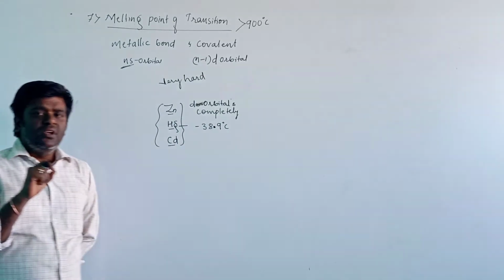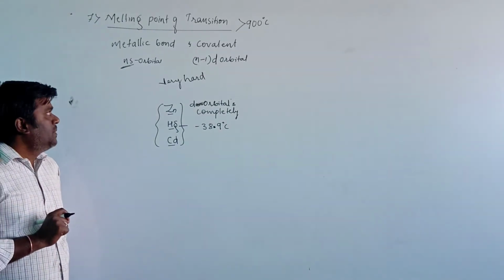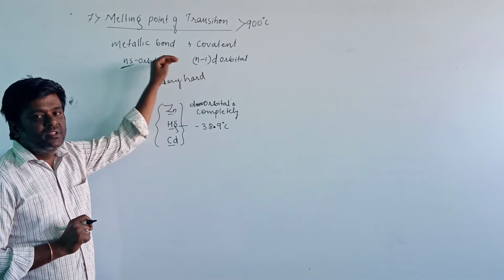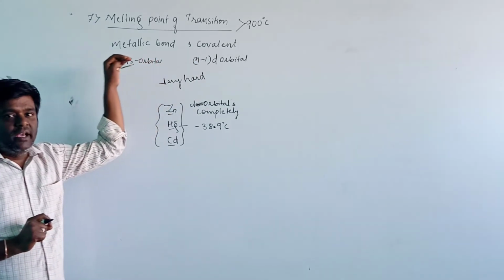In d block elements both covalent and metallic bonds are possible, therefore these are harder than the s block elements.